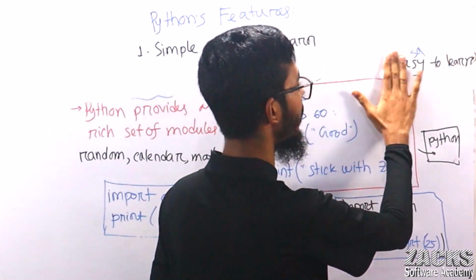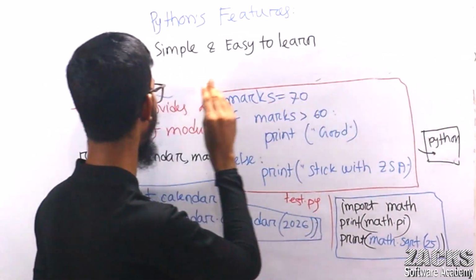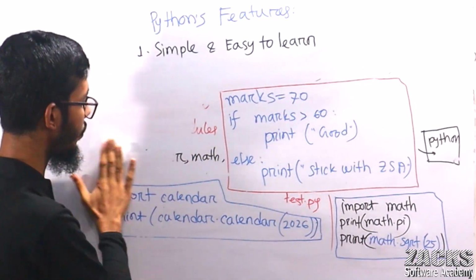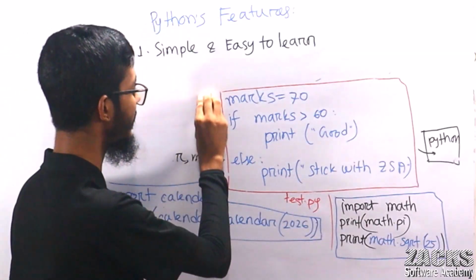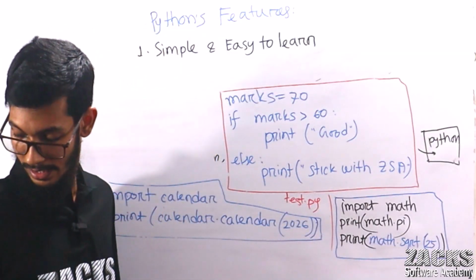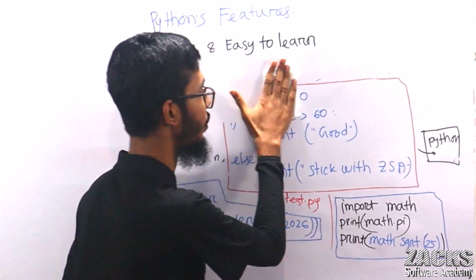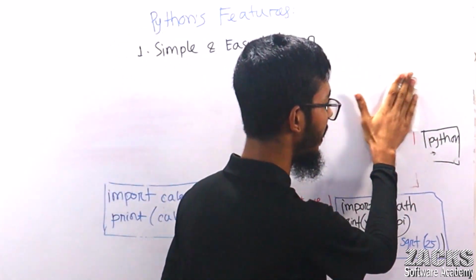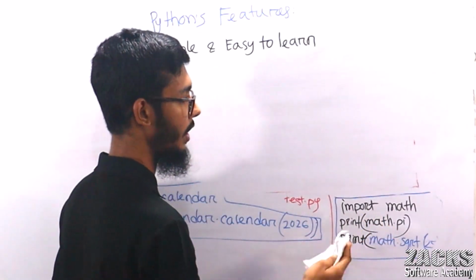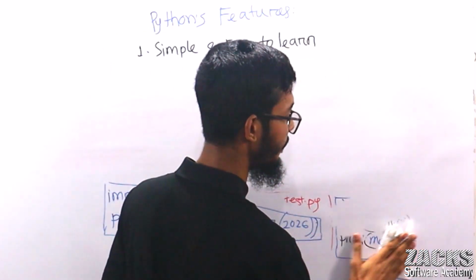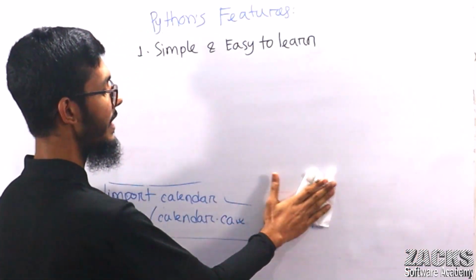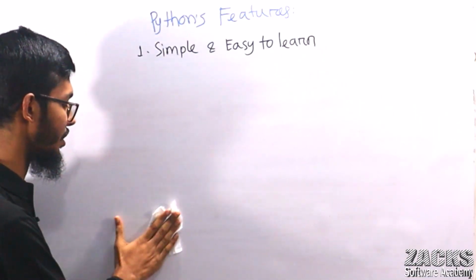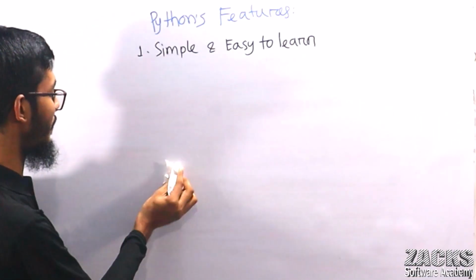So consider, in your mathematics, if I asked you what is the value of the square root of 9 or the square root of 25, very easily you will answer. The square root of 9 is 3, the square root of 25 is 5. But if I ask you what is the answer of the square root of minus 25, then what should be the answer?